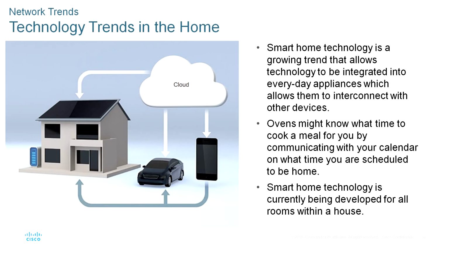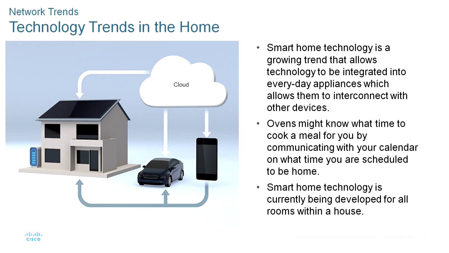Okay, now you can see the technology trends in the home. Networking trends are not only affecting the way we communicate, work and learn at school, but also changing many aspects of the home. The latest home trends include smart home technology, SHT. Smart home technology integrates into everyday appliances, which can connect with other devices to make the appliances smarter or automated. For example, you could prepare food and place it in the oven for cooking prior to leaving the house for the day.